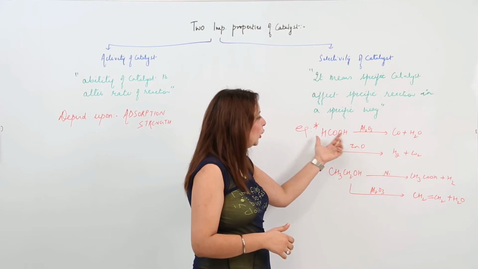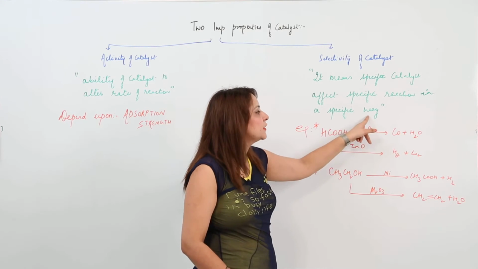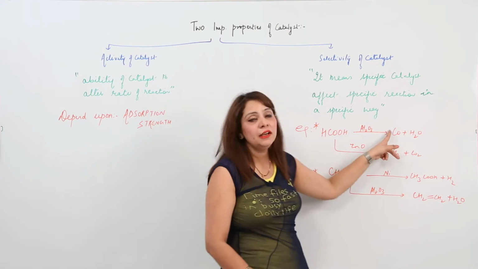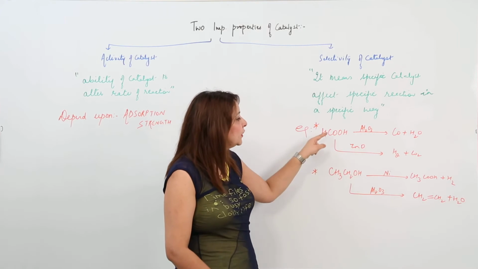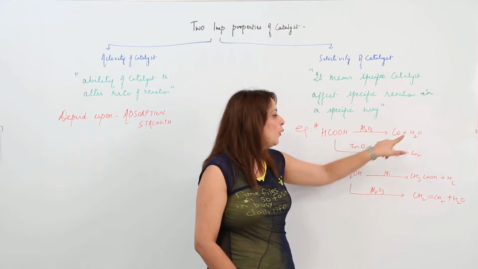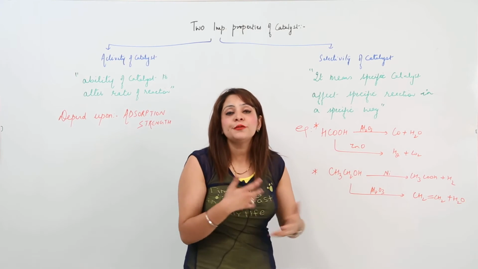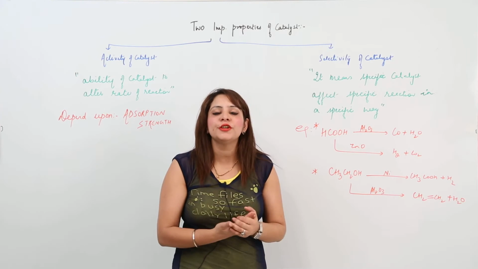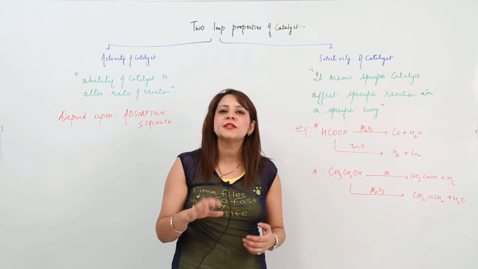Likewise, we have an example. Here we have methanoic acid. When we carry out this reaction in the presence of the catalyst aluminium oxide, what do we get? You can see here we get carbon monoxide and water. But when we carry out this reaction in the presence of the catalyst zinc oxide, instead of H2O we get H2, and instead of CO we get CO2. So what is the difference between the two reactions? Just the difference of the catalyst. So the catalyst catalyzes the reaction in a specific way.